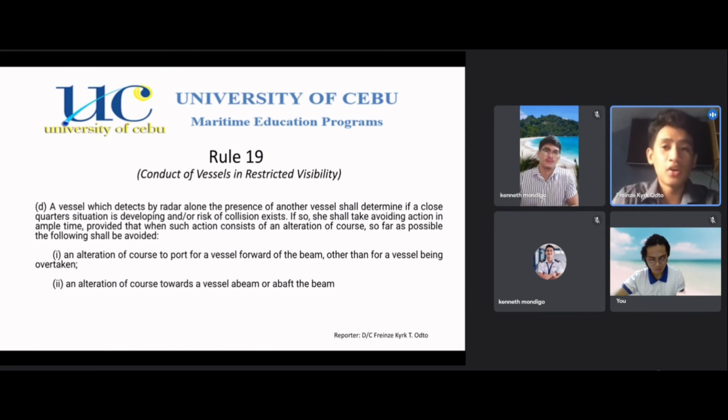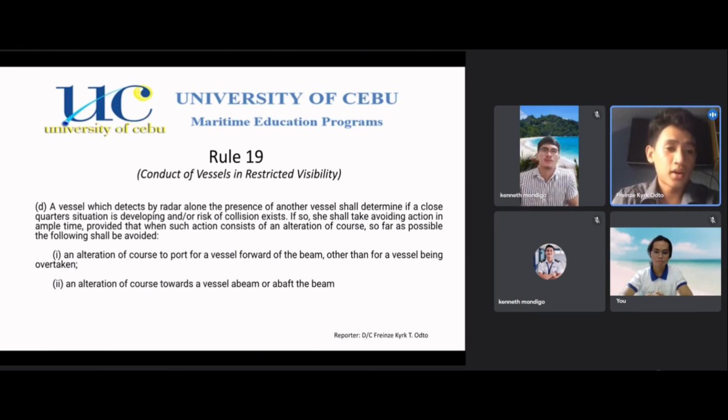So in the detection by radar alone in Rule 19, especially when we are in a close quarter situation, the distance of a close quarter situation is difficult to measure in miles. It depends upon a number of factors. First, the size and the maneuvering characteristics of the vessel. We have the speed of the vessel, and the traffic density. And lastly, the experience and judgment of the master or the officer of the watch. So proper use of radar is required to obtain an early warning of risk of collision. Radar plotting or equivalent systematic observation, just like the ARPA, must be carried out.